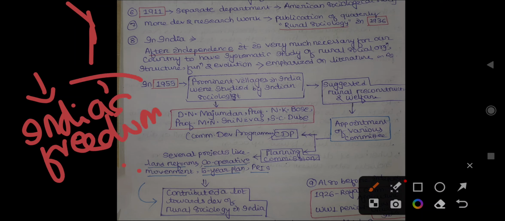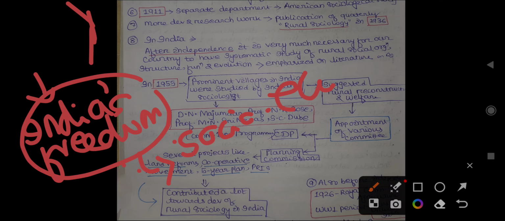When India got freedom, when the constitution was framed, the government was formed and elections were conducted, then after the completion of all these tasks, it became necessary to understand the socio-economic condition of India, because after independence it suffered from poverty, illiteracy, unemployment and various social and socio-economic problems.